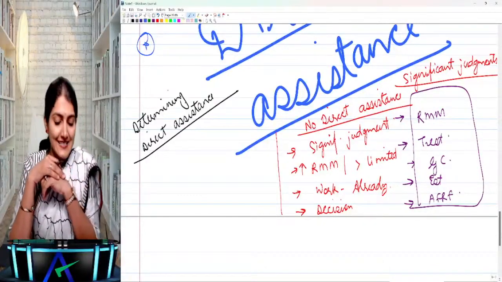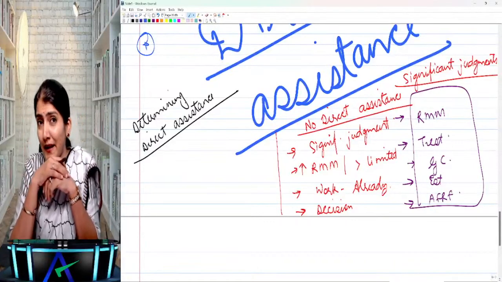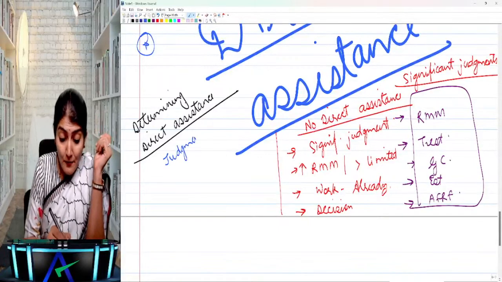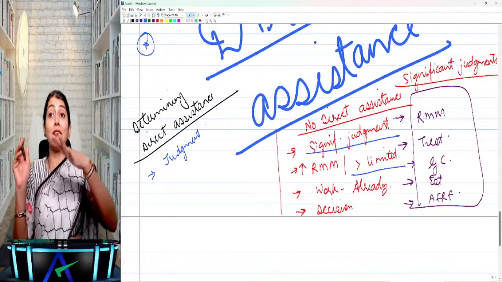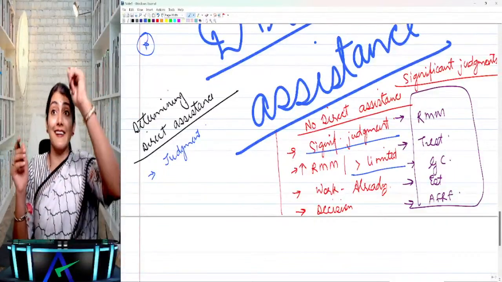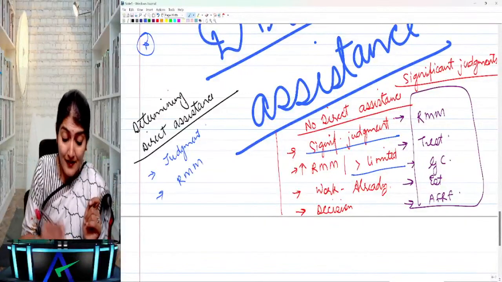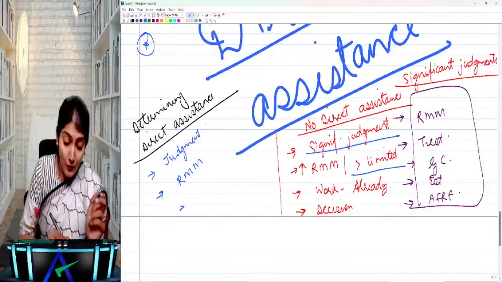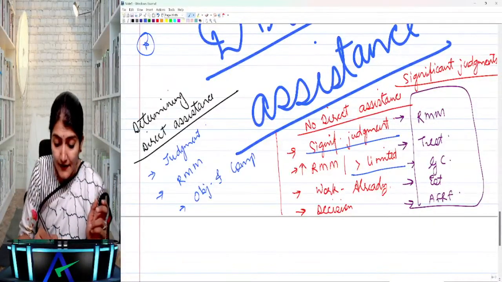Okay, right. So determining the direct assistance. How to determine? One, it depends upon the amount of judgment involved. Why? Because if there is significant judgment, if there is more than limited judgment, then we will not take the direct assistance. Correct. Second, it depends upon the RMM. Why? Because if there is an RMM, again, we will not take the direct assistance. And then it also depends upon the objectivity and the competence of the internal auditors.